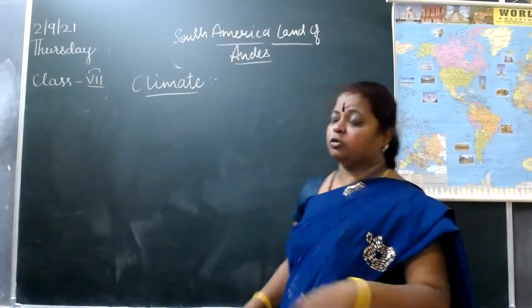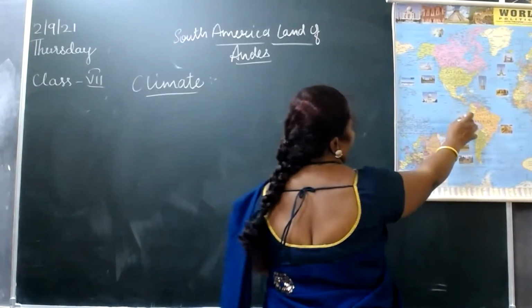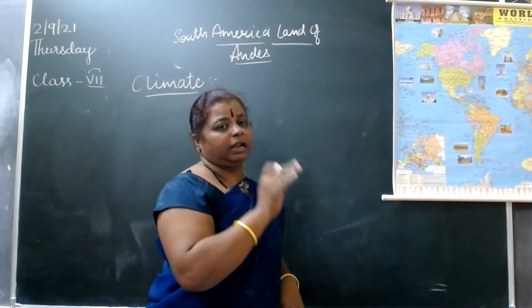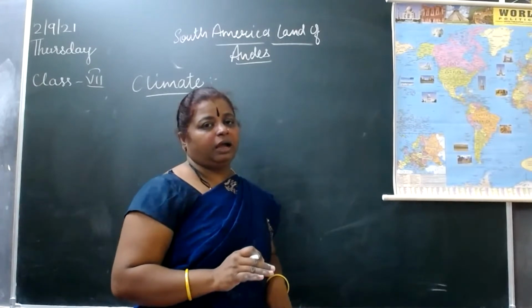So it is because of the equator, which passes through the northern part, that the climate is hot.